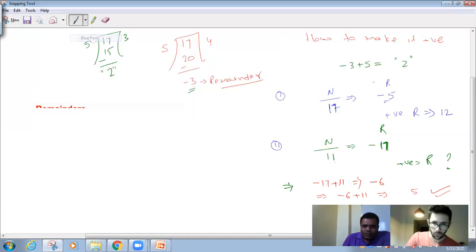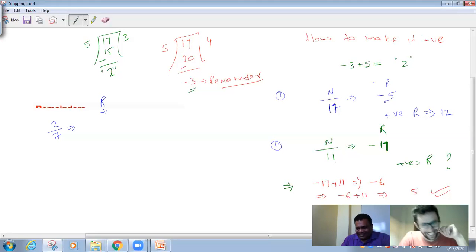Now, a few more interesting questions. Frederick, 2 divided by 7. What is the remainder? Tell me the remainder. I'm not saying 7 divided by 2. I'm saying 2 divided by 7. Whenever I ask, students say 1, they divide 7 by 2. I'm saying 2 by 7. The easiest way to think about that one.